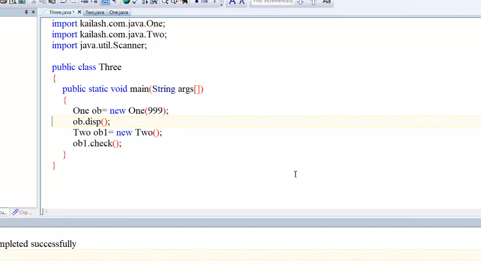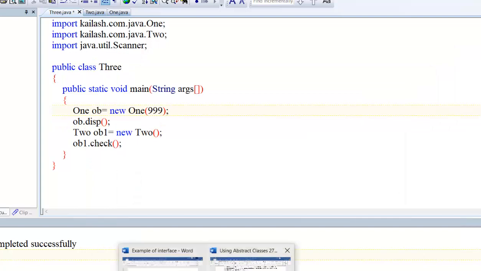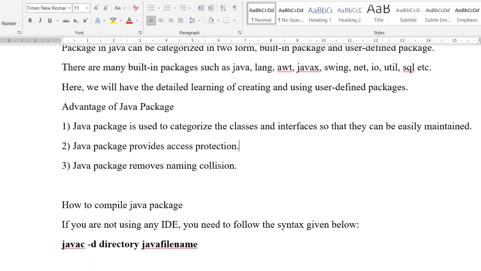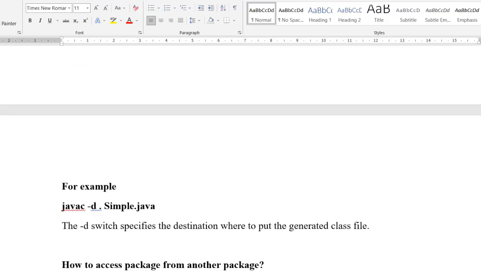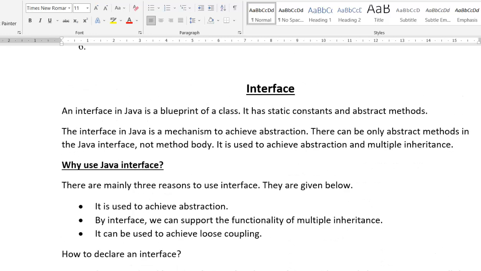After this, we will go for interface. Okay. So next, this is about the package part. Over. How to create a package and use it. Now coming to the interface. Then we will go for the jar file creation.